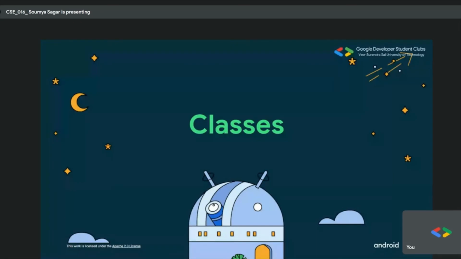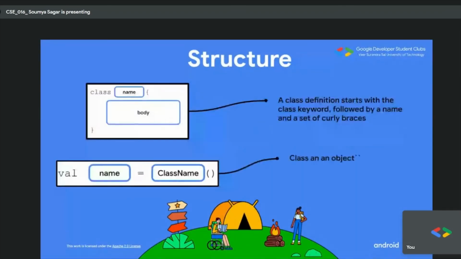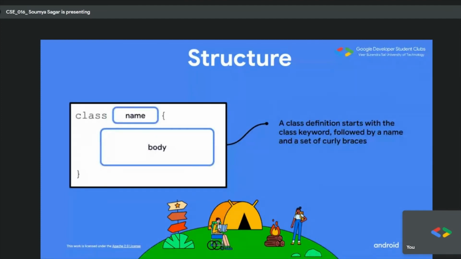Okay, so basically putting out a definition, classes are structures which store objects of similar type, and an object is a completely new entity. This is what the programmatic definition is. Okay, here I have given the same thing. There is a class, sorry, the class has a name and a body.